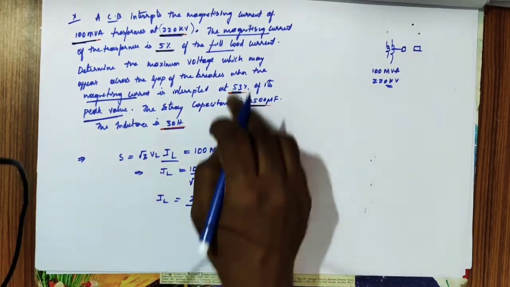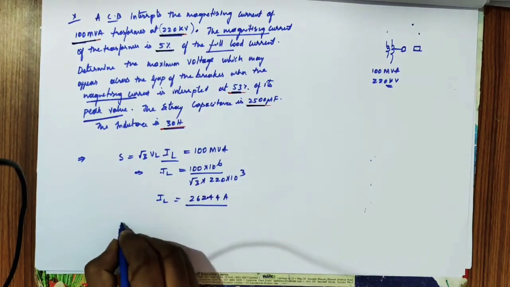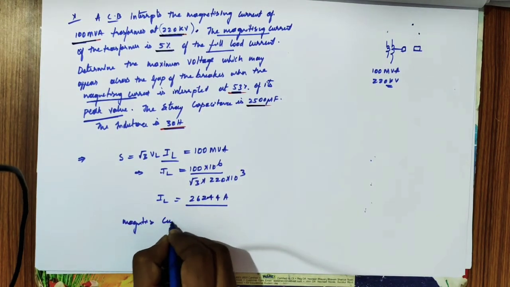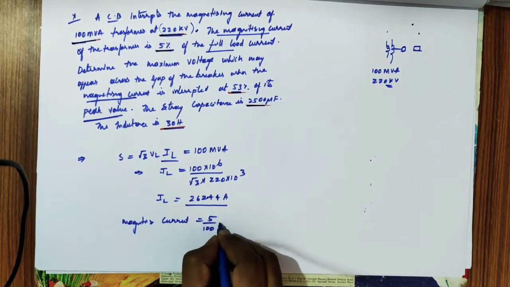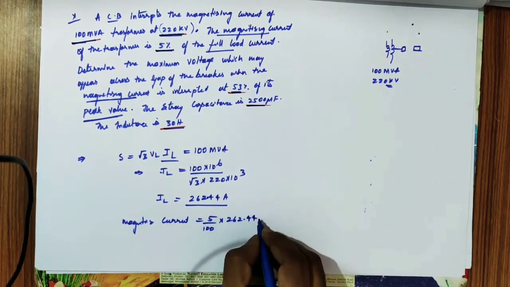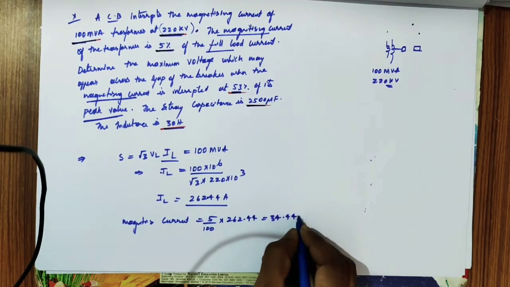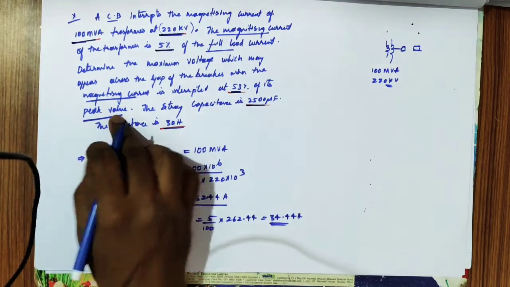This is the full load current of the transformer. And now the magnetizing current of the transformer is 5% of the full load current, so 5/100 × 262.44. This gives a value of 13.12 amps. Now the circuit breaker is operating at 53% of its peak value.